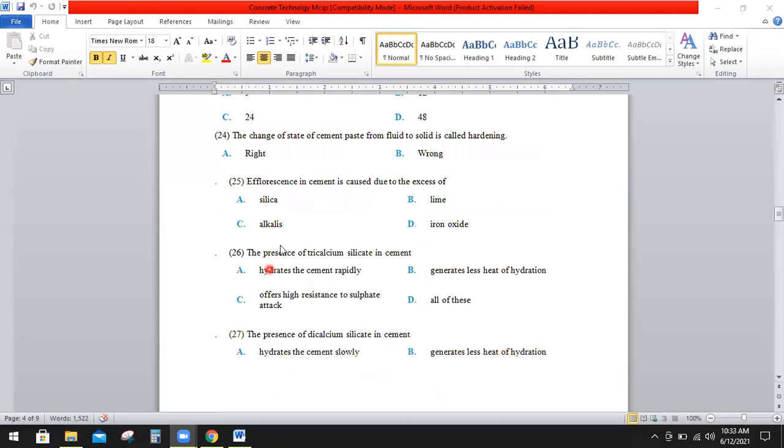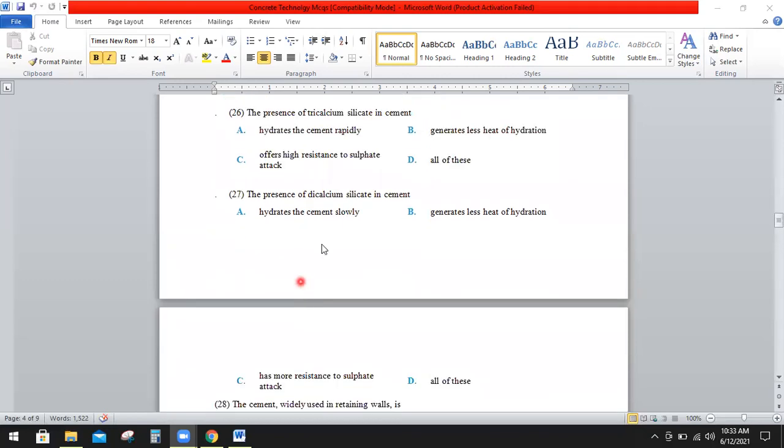Question number 25. Efflorescence in cement is caused due to the excess of A, silica, B, lime, C, alkalis, or D, iron oxide. So the right option is C, that is alkalis. Question number 26. The presence of tricalcium silicate in the cement. A, hydrates the cement rapidly. B, generates less heat of hydration. C, offers high resistance to the sulfate. Or D, all of the above. So the right option is A, hydrates the cement rapidly.